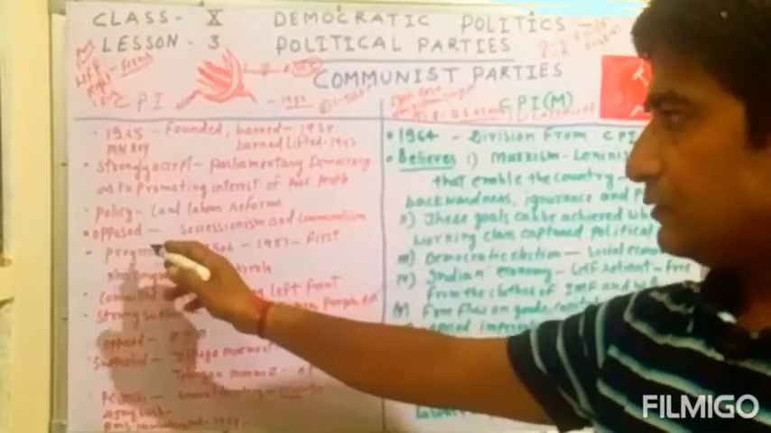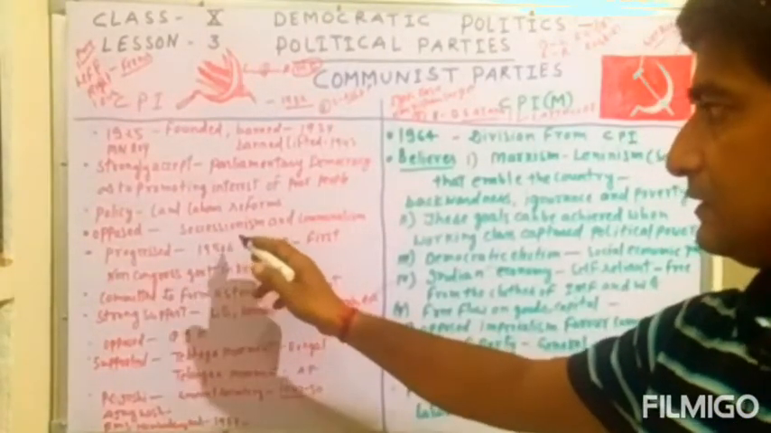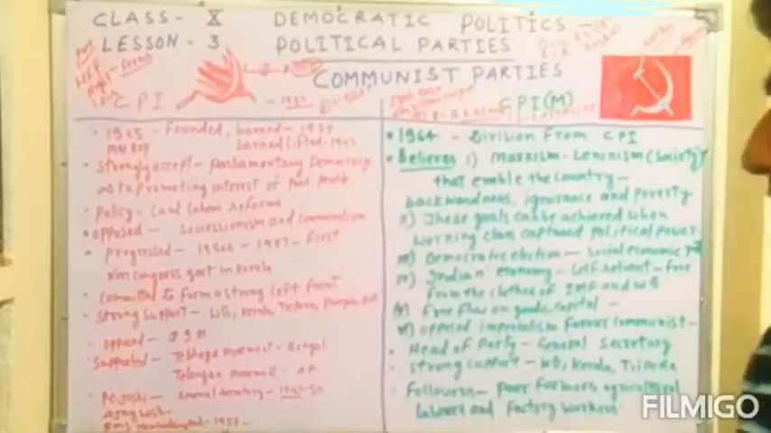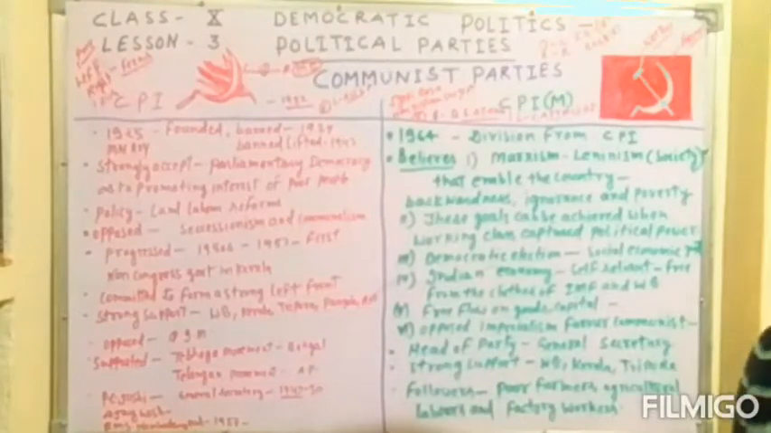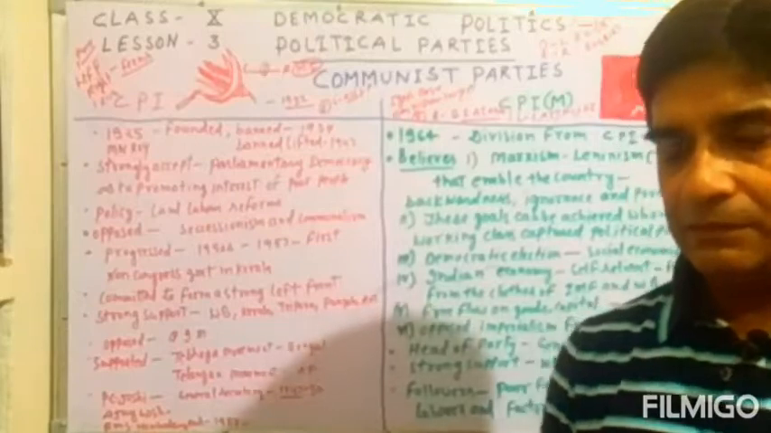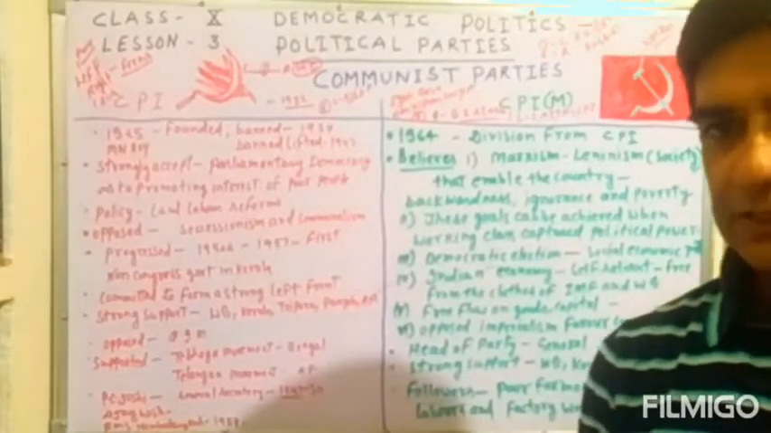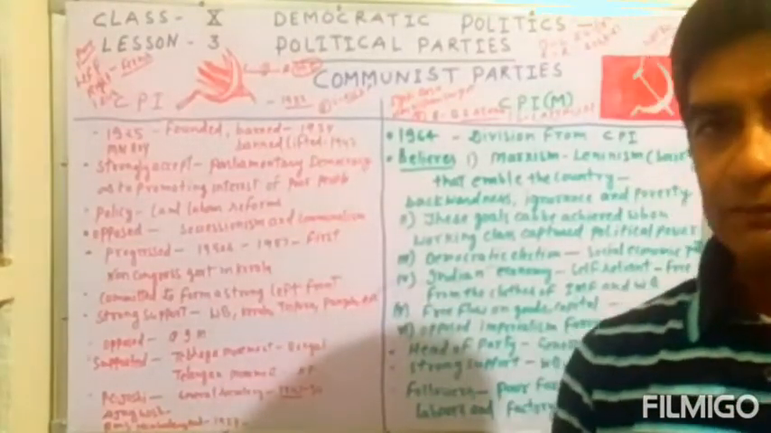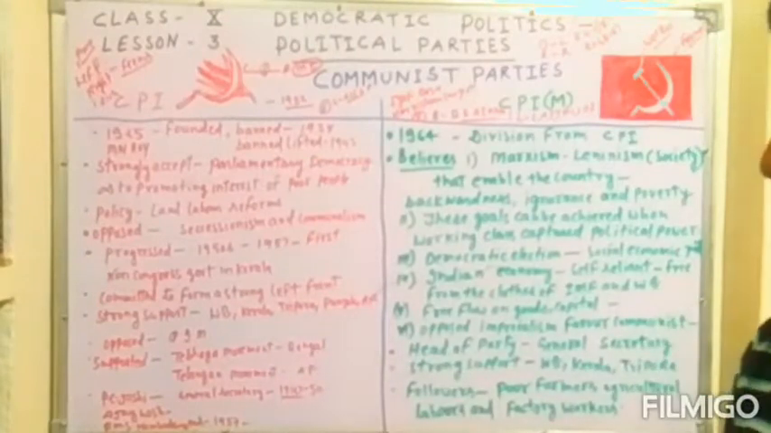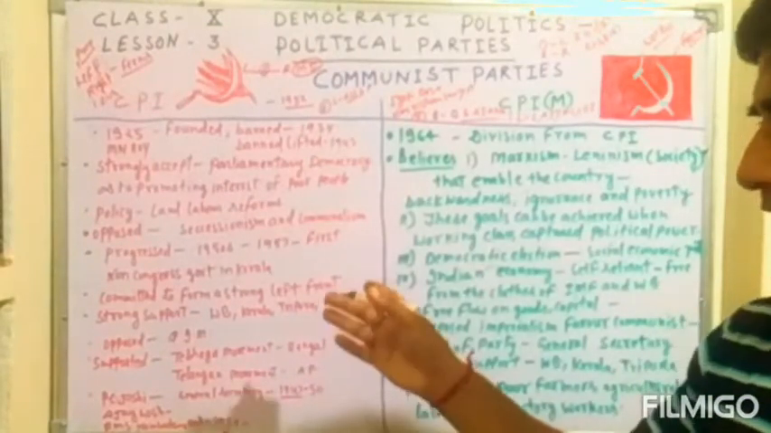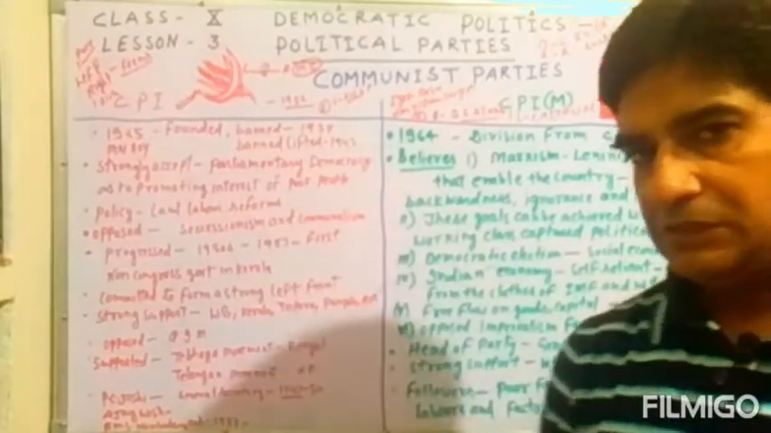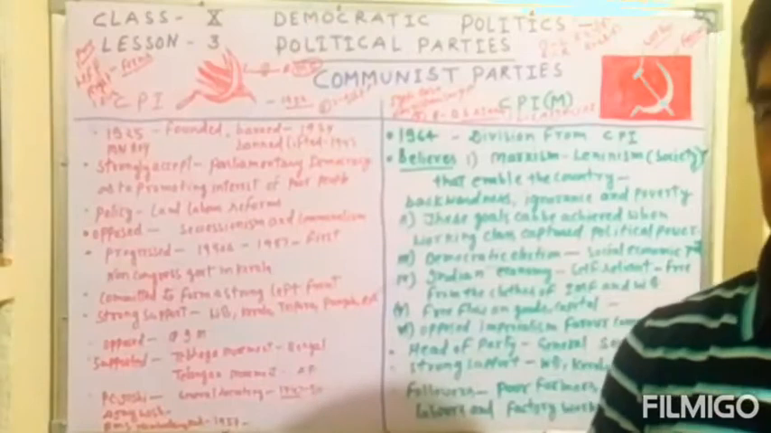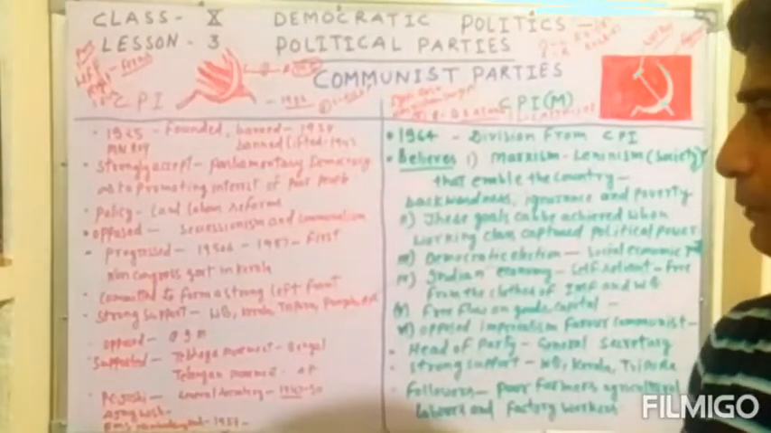This party also opposed sectionalism and communalism. Sectionalism means there are different sections in society, such as the labor section, the farmer section and other working sections. So they opposed this type of division in society. Second, it also opposed communalism, which means a type of policy where religion becomes more and more powerful.